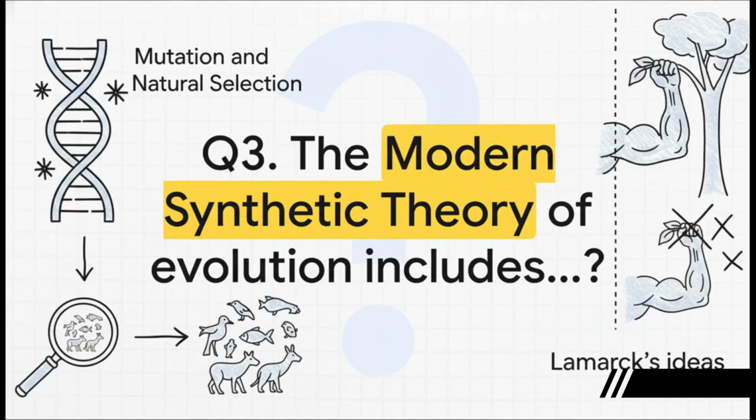Question 3. The modern synthetic theory includes which of these concepts? Take a second, pause, and choose. Okay, let's see. The correct answer is A, mutation and natural selection. The modern theory is all about where variation comes from, like mutation, and the process that sorts it out, which is natural selection. B and C are pure Lamarck.